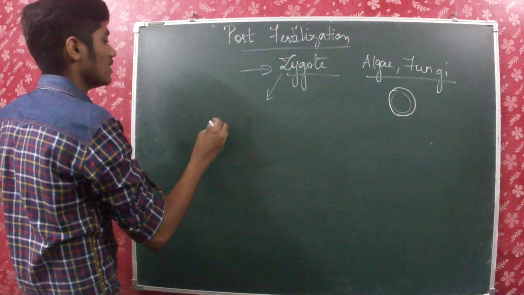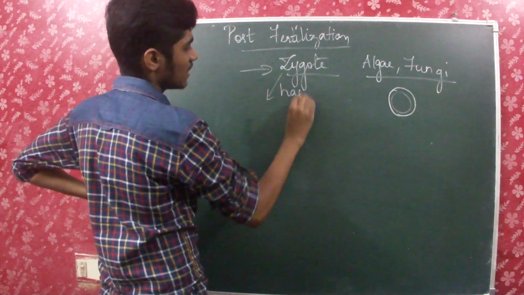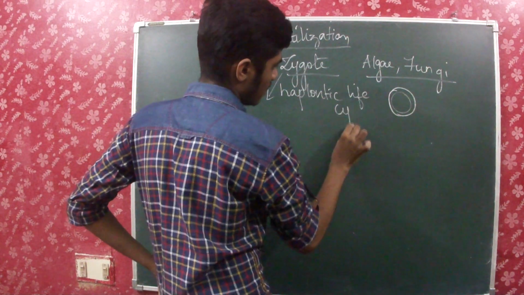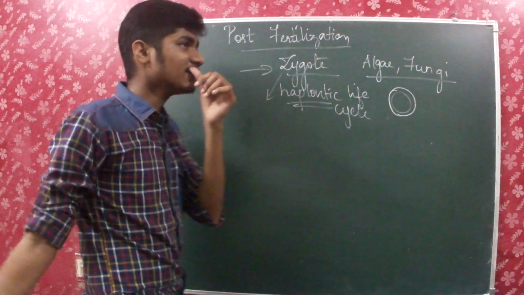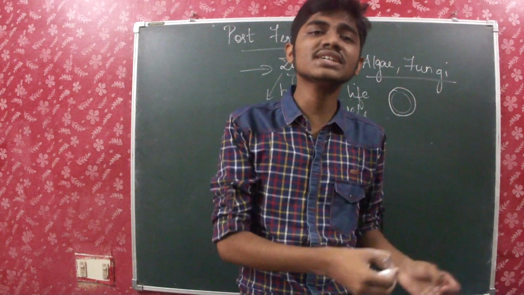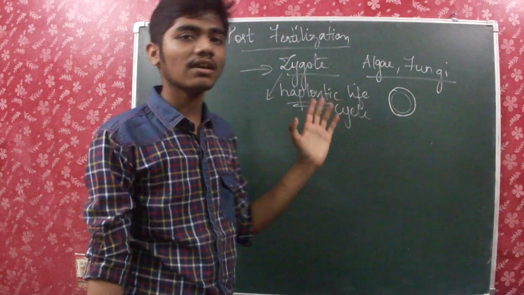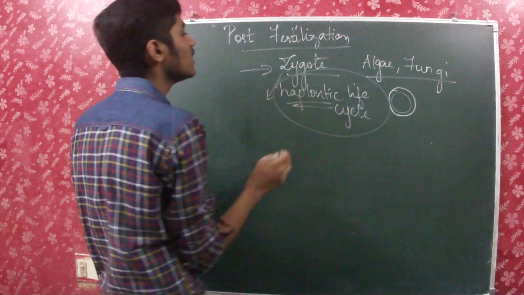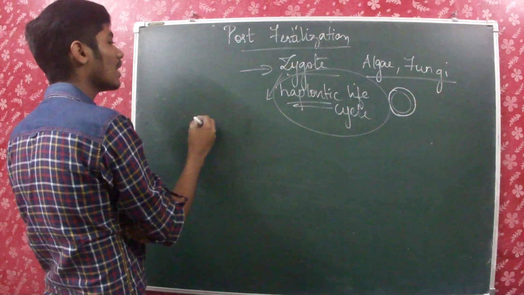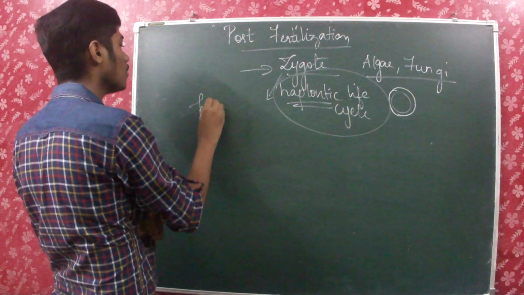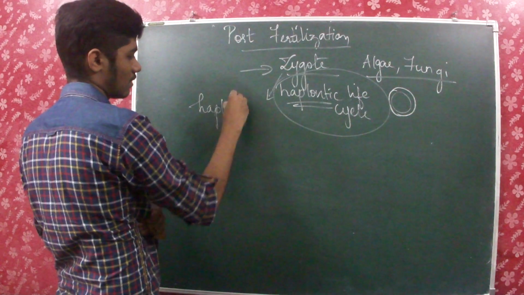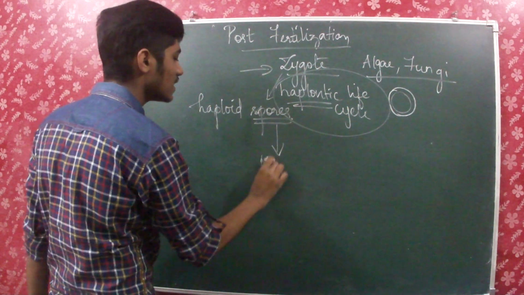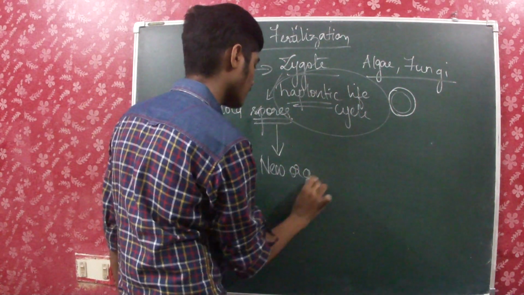Whereas organisms which undergo a haplontic life cycle. What is that haplontic life cycle? A life cycle which gives rise to, or produces, haploid organisms. That's the meaning. So in the organisms in which a haplontic life cycle occurs, what will happen to the zygote? It will divide into haploid spores. And these spores will give rise to new organisms.